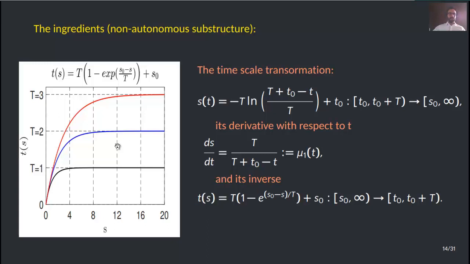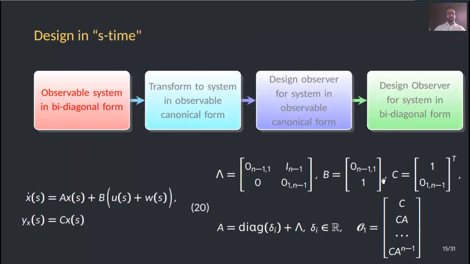A plot on the left is showing t of S versus S. So the design in S time, for instance: how do we obtain this observer? We start with the observable system in bidiagonal form presented in 20, where capital Lambda is given here, and B and C are these matrices. The bidiagonal matrix A is composed of capital Lambda and a diagonal matrix with elements delta sub i. This delta sub i element will be the final leg. This structure is known to possess the observation matrix as I'm presenting here.